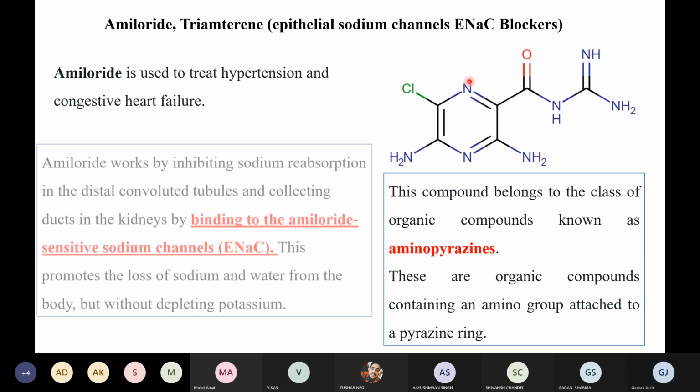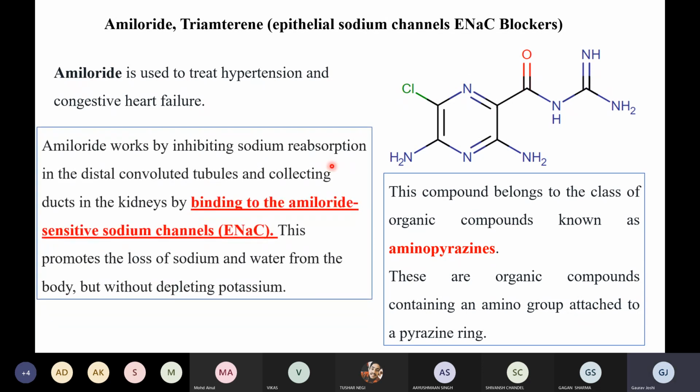So now what they are doing, they are binding to the ENaC channel. ENaC channels are the epithelial sodium channels and they are blocking the channel. And once the channel is blocked, what will happen? The sodium will not be able to get reabsorbed into the blood, right? Simple mechanism, right? So then what will happen? This promotes the loss of sodium. So sodium will stay back in the urine, along with the water from the body, without depleting the potassium levels, right? So this is again an easy mechanism, right?